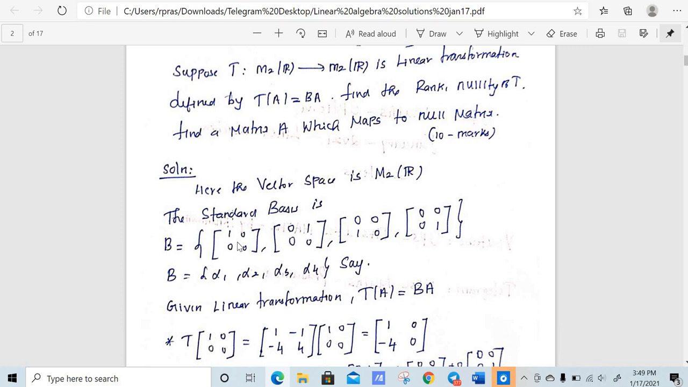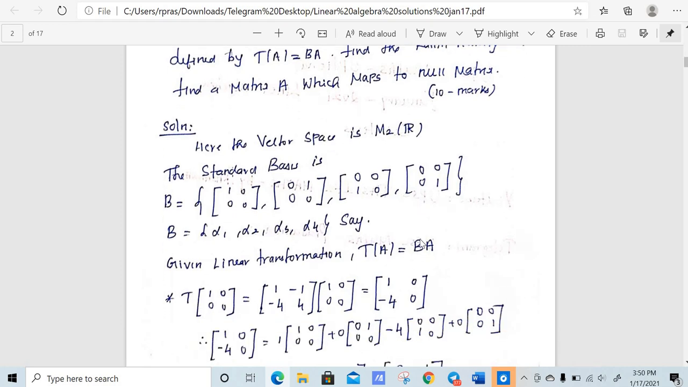I'm just taking A to be 1 0 0 0 first, right? So just do a matrix multiplication 1 0 minus 4 0, and you need to write this matrix as a linear combination of these 4 vectors, right? That means I need to write 1 0 minus 4 0 as a linear combination of these 4 vectors. If you wonder what a linear combination is, you just go through the playlist.